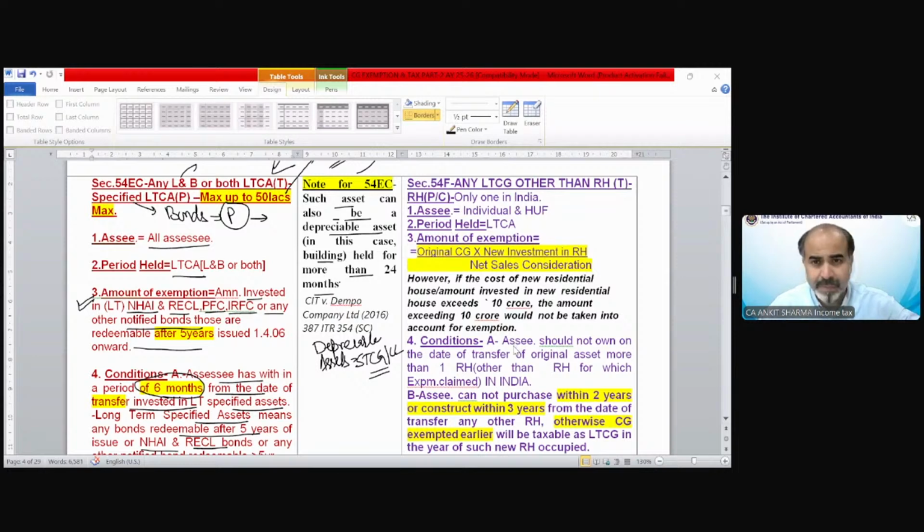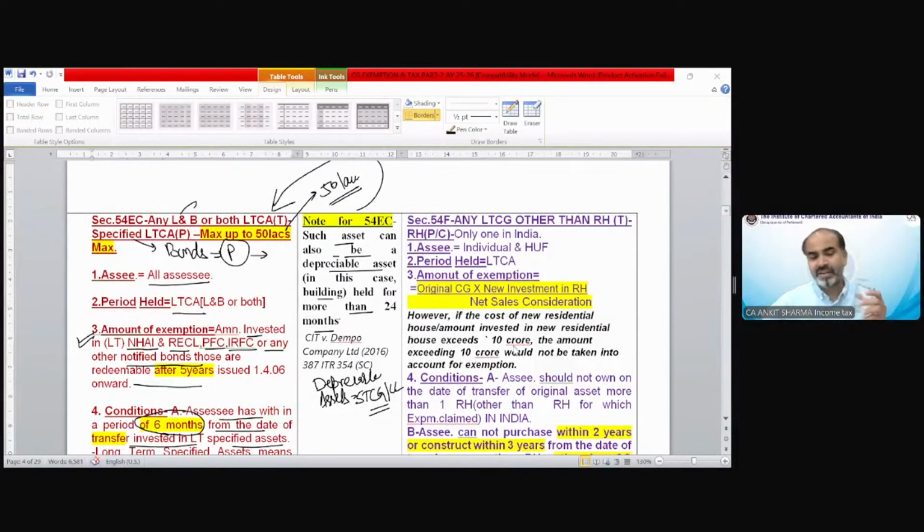Next is section 54F. This is the most important exemption in my opinion. If I am going to set a paper, I will give this exemption in the examination, section 54F, definitely. Because it's different.